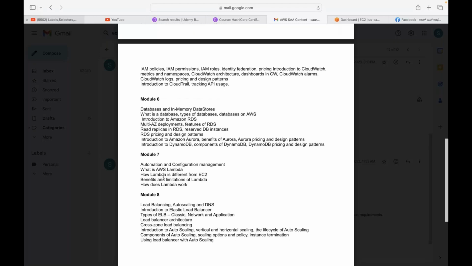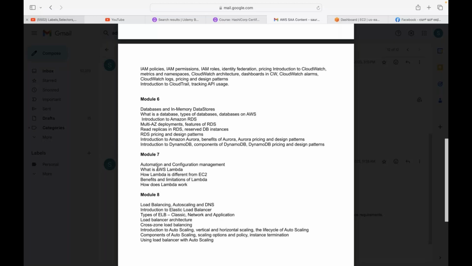Then we will cover what is AWS Lambda. Why are we using Lambda? When we get to this topic, I'll explain it to you. Lambda is basically, you don't need anything, you can just run your code on AWS. You don't need a server to run your code. So that is Lambda. We will go into details about AWS Lambda.